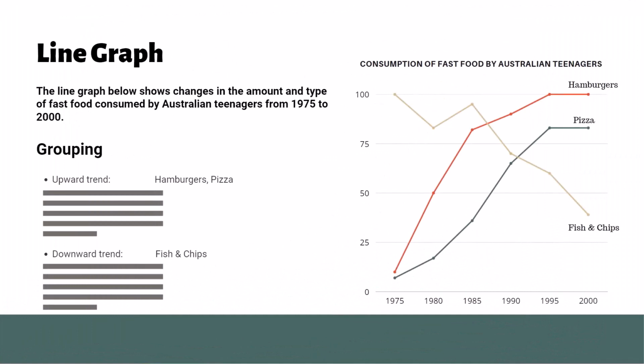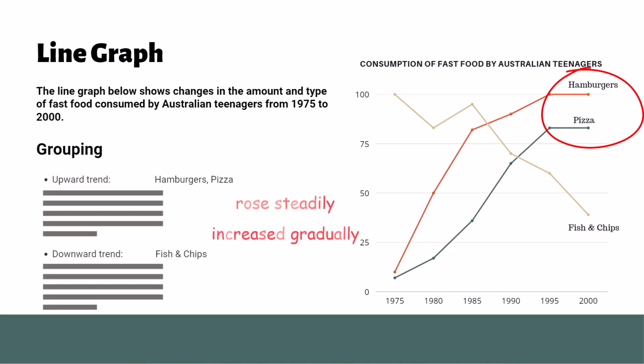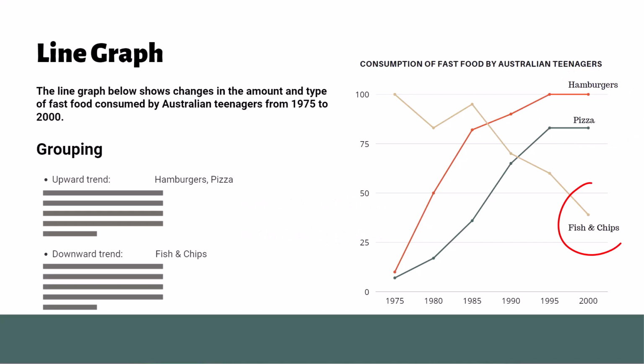Now, let's move on to how to write about these groups in our IELTS Task 1 essay. Firstly, we will write a paragraph about the increase in fast food consumption. This group includes hamburgers and pizza, which both started at a low frequency of consumption and increased over time. To describe this trend, we can use language like rose steadily or increased gradually. Next, we will write a paragraph about the decrease in fast food consumption. This group includes fish and chips, which started at a high frequency of consumption and decreased over time. To describe this trend, we can use language like declined rapidly or decreased steadily.